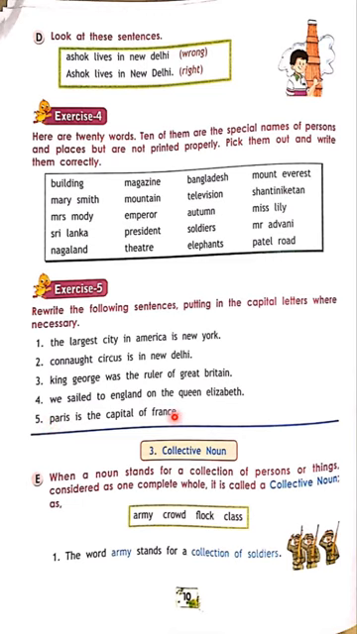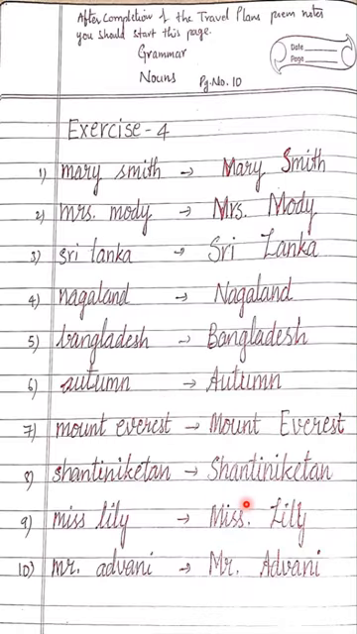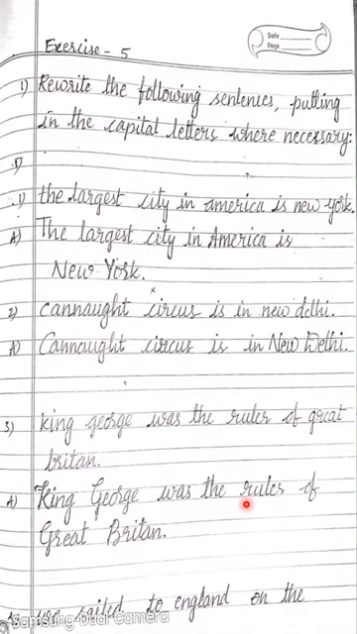Paris is the capital of France. P should be capital, as it is the starting of the sentence as well as a proper noun. So we should start with P capital, and France is a country name, so F should be capital. I have done this already. Same sentence: don't write only the capital letter wherever changes are there. You should rewrite the same sentence with the correct punctuation marks and the capital letters. See, I have done it here. See once. You should also write the same way.